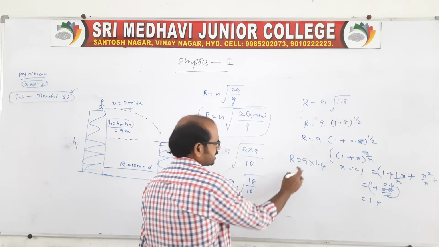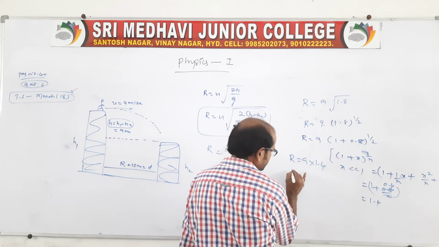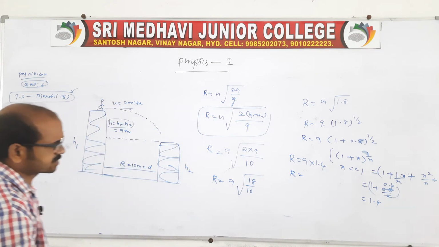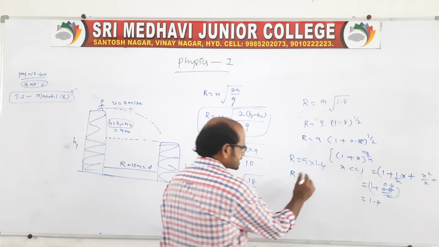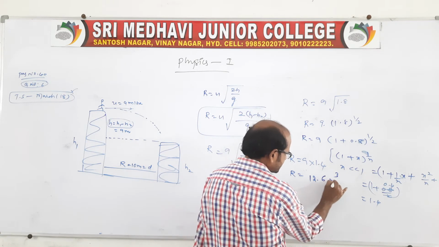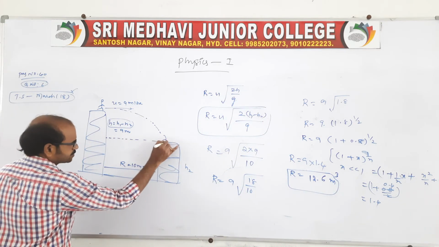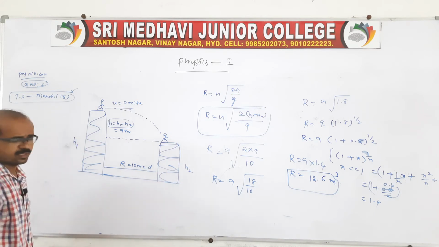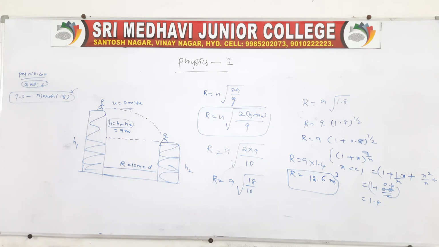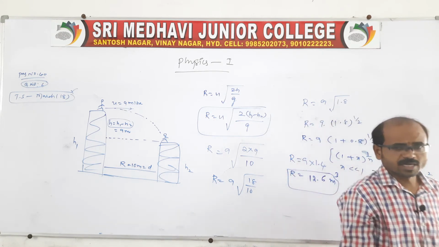Very simple. So here 9 fours are... I'm sorry, 9 fours are 36. Take 6, and 9 ones are 9, plus 3 is 12. So 12.6 is the range. Yes, he is able to jump onto the next building, because the range is greater than this. The range is 12.6, more than 10 meters, so definitely he can land on the next building. This is the conclusion related to this problem.